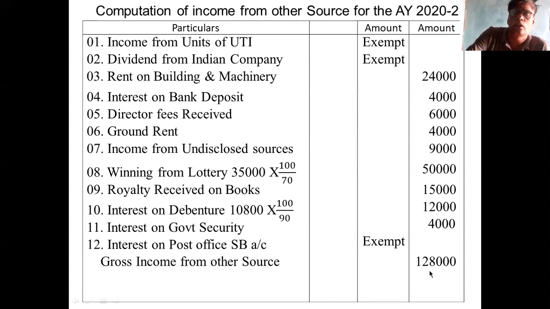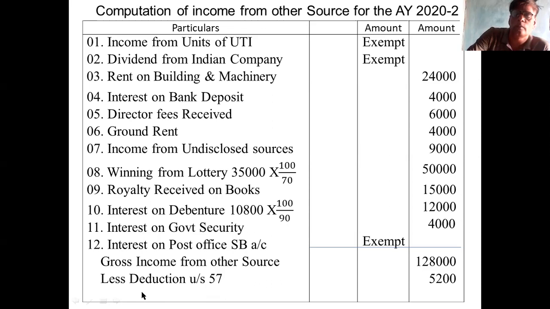In the total gross income from other source, less deduction under section 57. Deduction under section 57 is 5,200 total. You write the items one by one. First item depreciation 3,000.